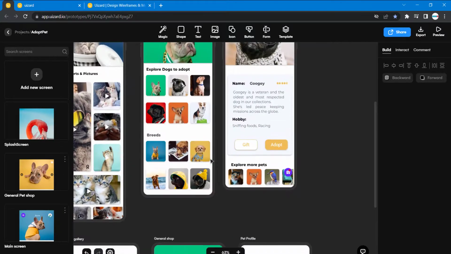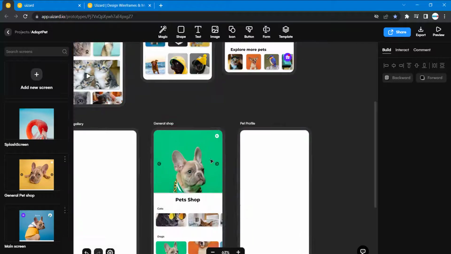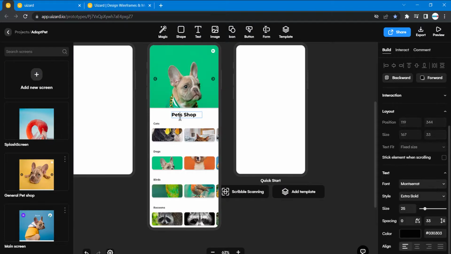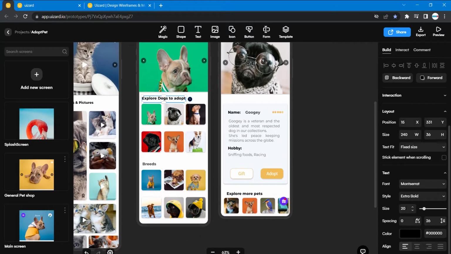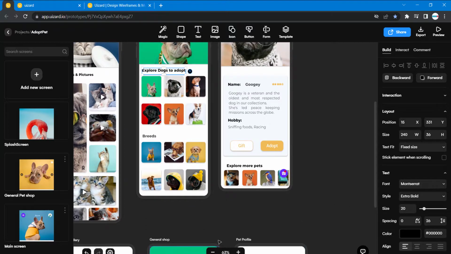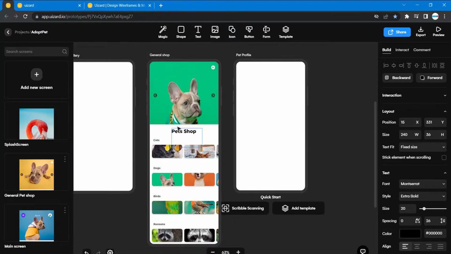Now let's see what we need to do. It's just explore dogs to adopt. So I'm just going to type here, explore dogs to adopt. And let's look at the size. The text size is 20, so the font size is 20.